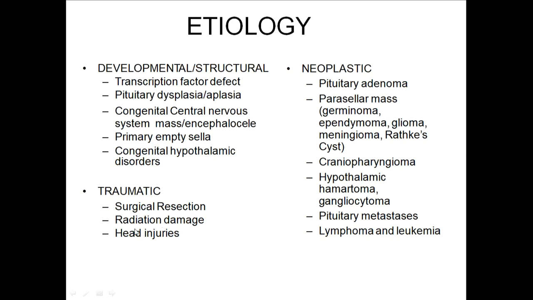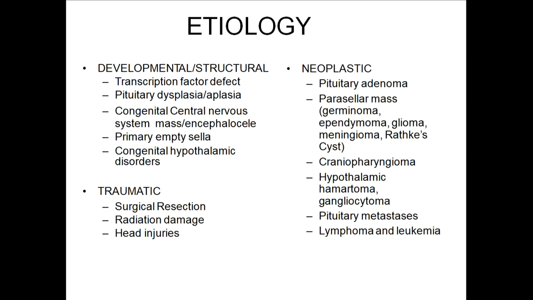So this is under traumatic. Traumatic is mainly surgical resection and radiation. Next is neoplastic, that is tumors. I told you already, tumors of either hypothalamus or pituitary or surrounding structures around sella turcica, anything can cause hypopituitarism by just compression of the pituitary gland.